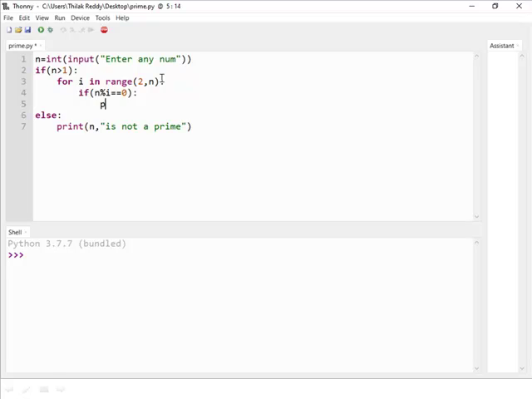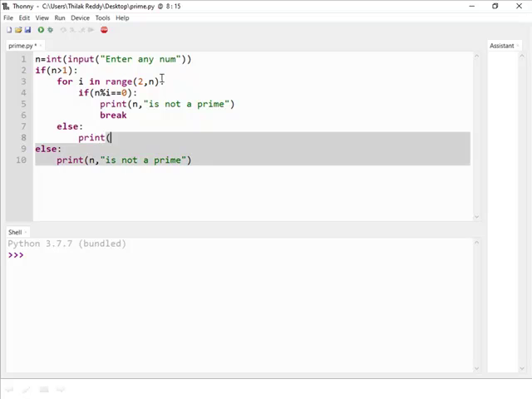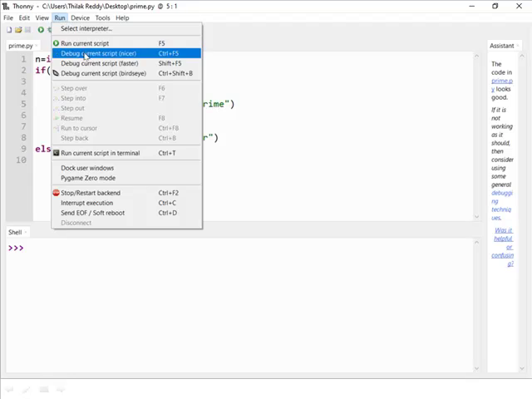So if this condition is true, then print n is not a prime, and there is no need to check with the remaining numbers. So just break the loop, just terminate the loop. For example, if all the iterations are completed, then it will go to the else part and display that the number is prime, right? So now let me execute the code.